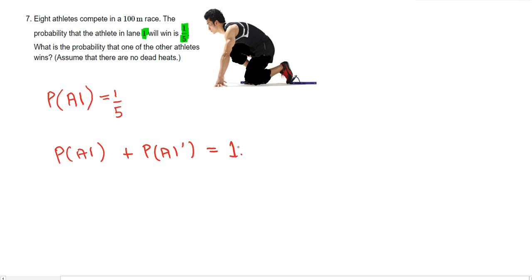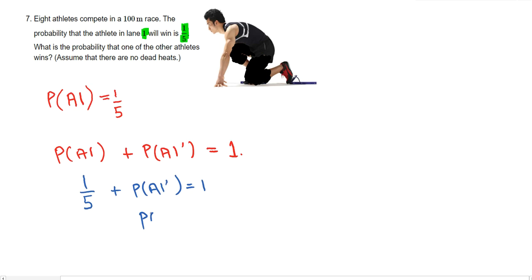Now, what are the missing pieces? We know the total probability, but we don't know the probability of athlete 1 not winning. However, we do know the probability of athlete 1 winning. So we'll just plug that in: 1/5 plus the probability of athlete 1 not winning equals 1. Make the probability of athlete 1 not winning the subject and move the 1/5 to the other side.